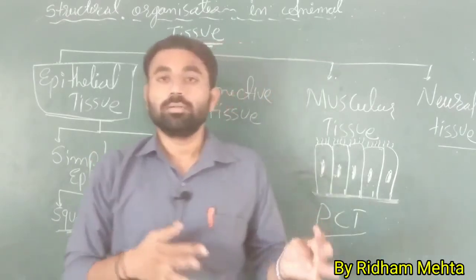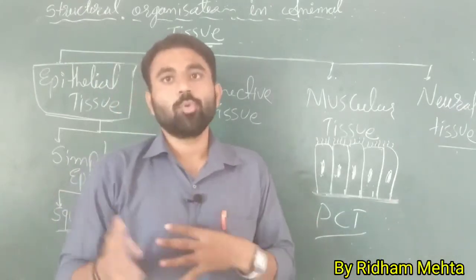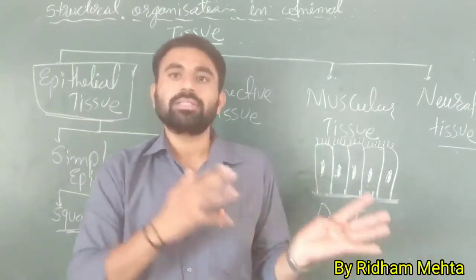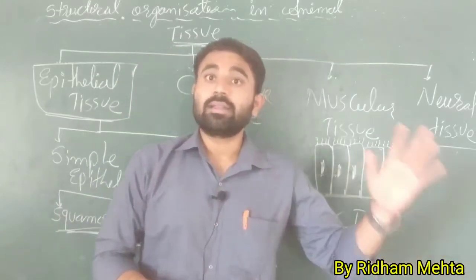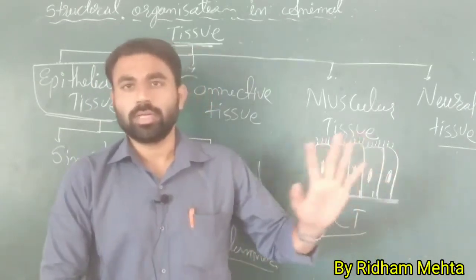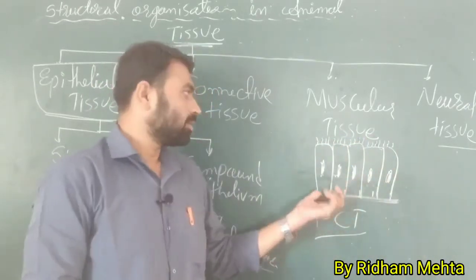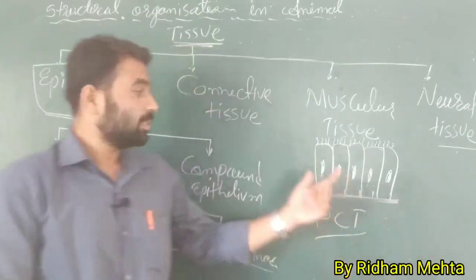So they transport the molecules, the mucus, the chemicals, the gametes, whatever. So they do the transportation process. They push some chemicals, etc. So the ciliated epithelia are helpful in transportation. Okay, so this is ciliated epithelium.